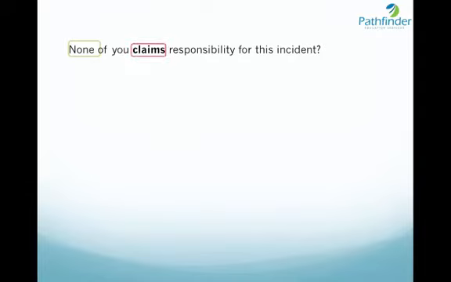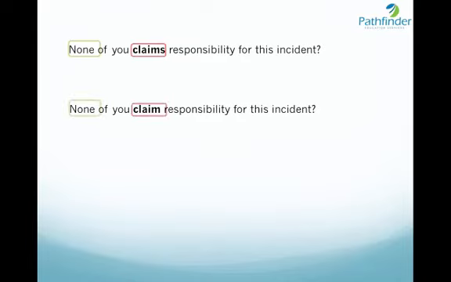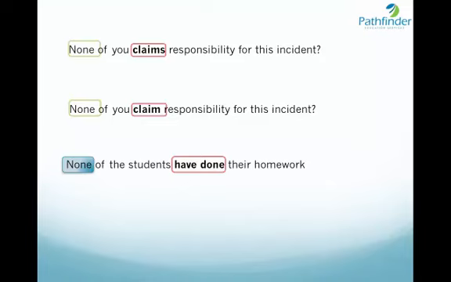Let us take a look at some other usages. None of you claims responsibility for this incident. Here, none takes a verb which is singular, claims. But even this sentence would have been correct. None of you claim the responsibility for this accident. Because none as a word can take both singular or plural verb. None of the students have done their homework. So thus we have just seen the usage of SANAM pronouns which can take either a singular or a plural verb, generally depending on the context in which these words have been used.